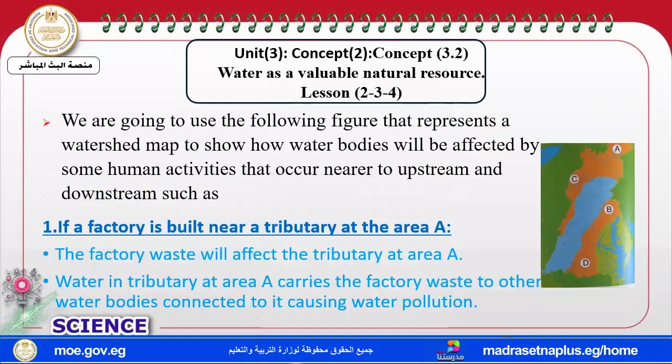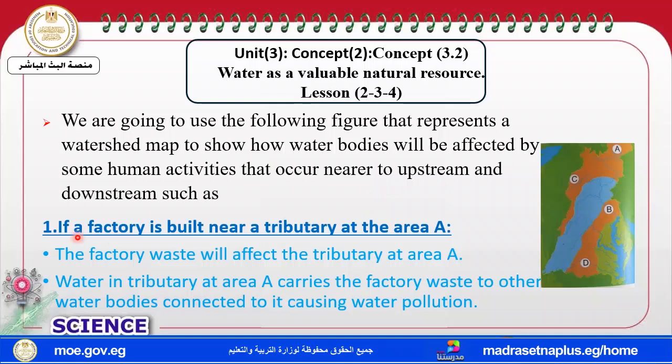Okay, now we are going to use the following figure, which represents a watershed map. Look, there are tributaries. The watershed map shows how water bodies will be affected by some human activities.